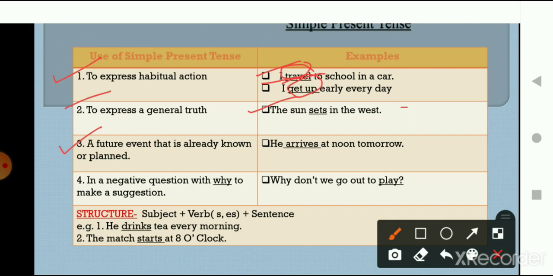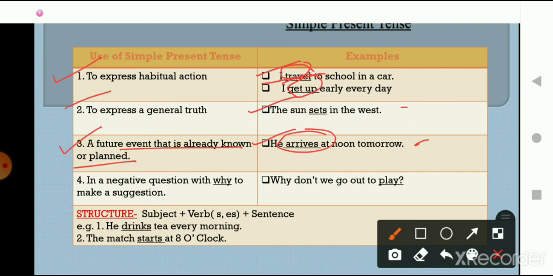Now, the third way in which simple present tense can be used is for a future event that is already known or planned. Let's understand this with an example: he arrives at noon tomorrow. So what is the meaning of this sentence? That he will come tomorrow at noon. He arrives at noon tomorrow. So this is an already planned event.